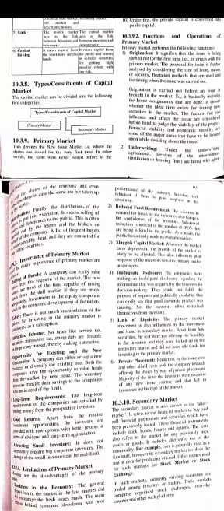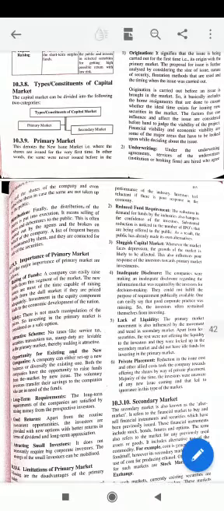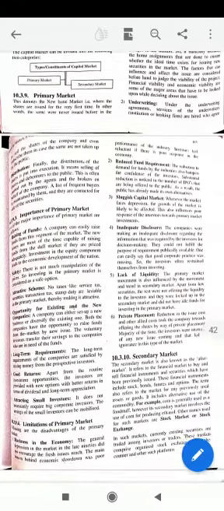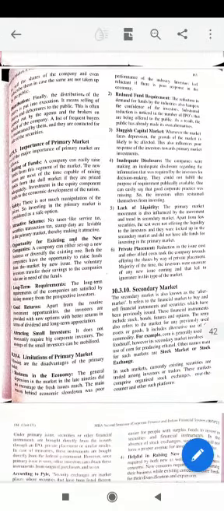Then finally the distribution of the shares is put into execution. When all this is achieved, the distribution is done. Basically, what is the distribution? All of the people who have applied for the shares are allotted the shares.